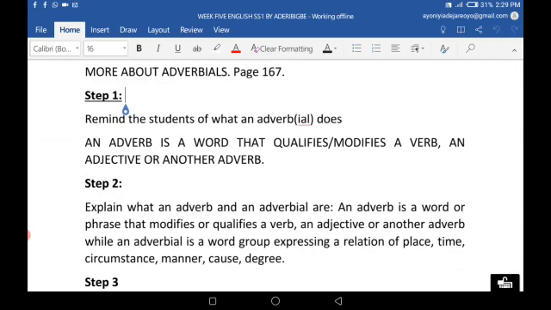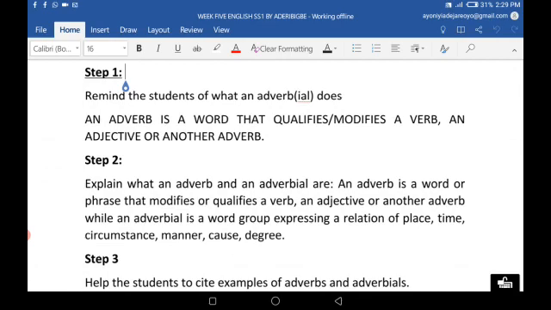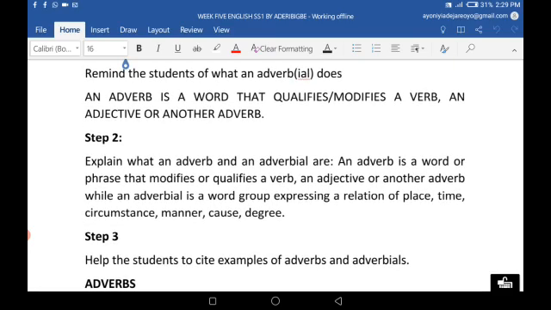So an adverb will qualify or modify a verb. An adverb will qualify an adjective or another adverb. That means you can have two adverbs in a sentence, one qualifying the other. Do we get that clear now? Now, when we say an adverb qualifies or modifies a verb, what does an adverbial now do?